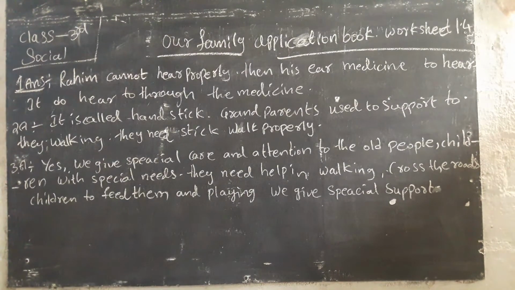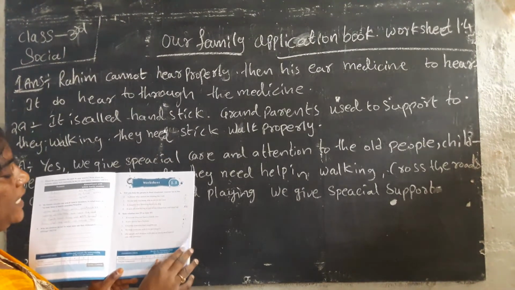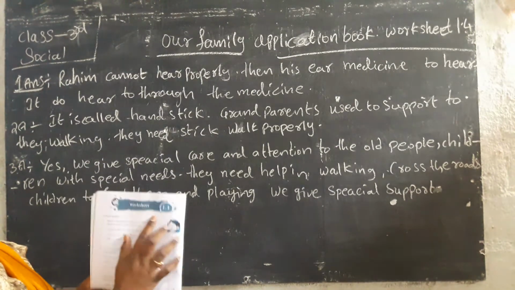This is up to here: worksheet 1.3, page number 5, we have to finish. Up to here we have to finish. Yes, children, worksheet number 1.3, and the first bit: will you help the people in these situations, yes or no? We have to finish up to 4. The second one, true or false, finish, and then move to the next page for worksheet number 1.4.